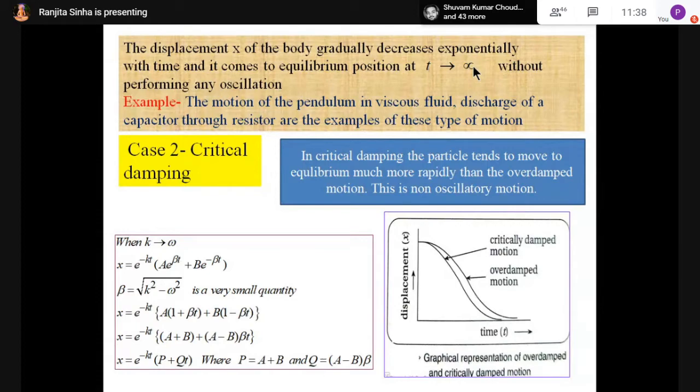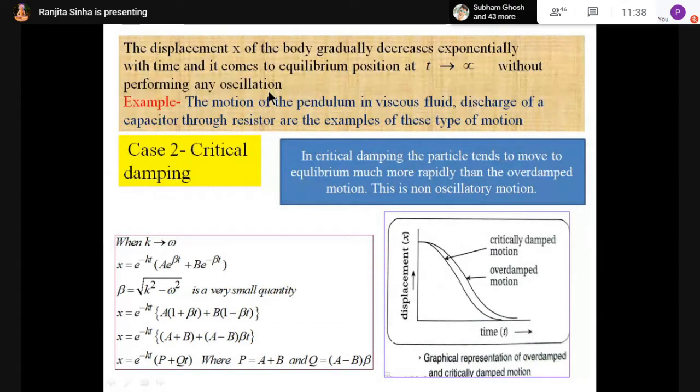Here you will not get any oscillation for the heavy damping case. If you displace the particle, it will come to its initial position or equilibrium position at time t tends to infinity, and the displacement will be 0 without any oscillation. Remember this thing.